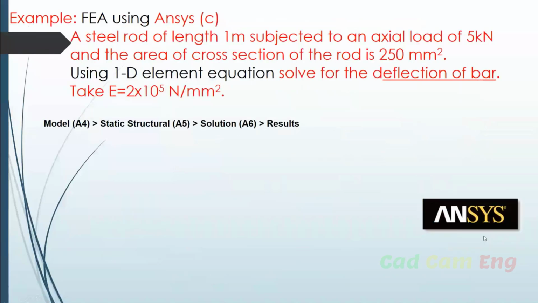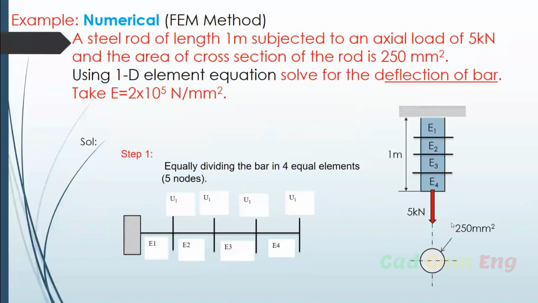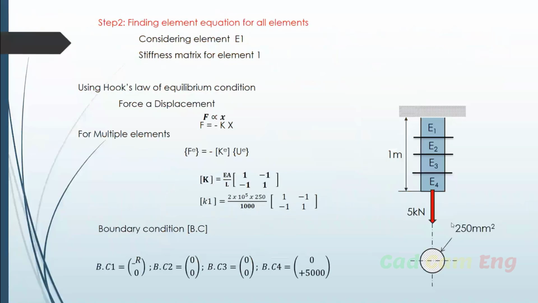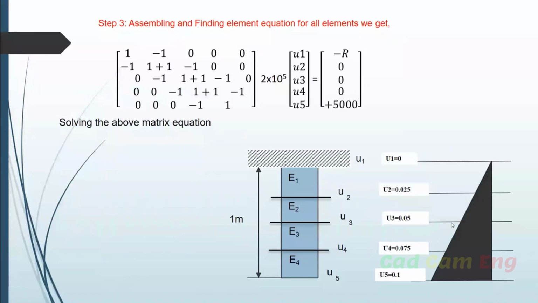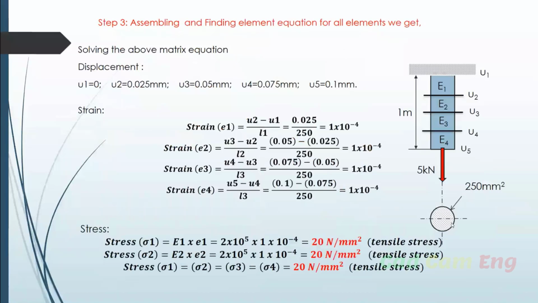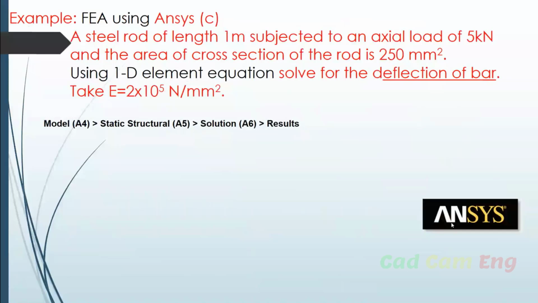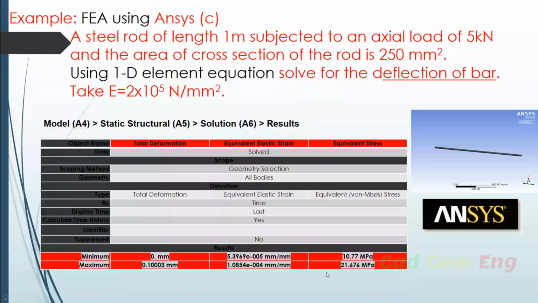Now the same procedure I'm going to follow. See this numerical method using manual calculation. What I'm doing now is just using the matrix method to find out the deformations. The similar approach I'm going to do using the Ansys program. Clear? If I use the same finite element method using the Ansys program, see what I will get now. I'm going to show only the minimum and the results only. How to do this in Ansys, I will teach you later.